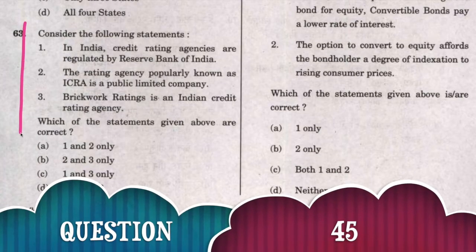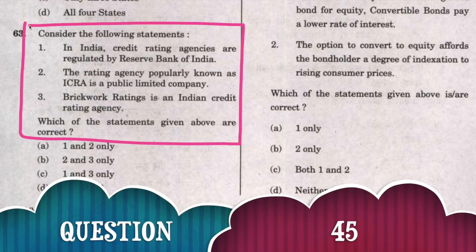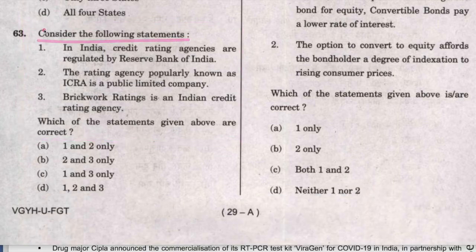Next question. Consider the following statements. 3 statements are given. Now take the first statement, that in India, credit rating agencies are regulated by the RBI. This statement is wrong. The credit agencies, they are facilitated or regulated by the SEBI.